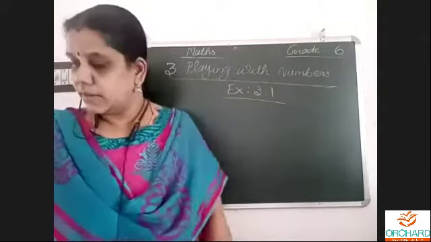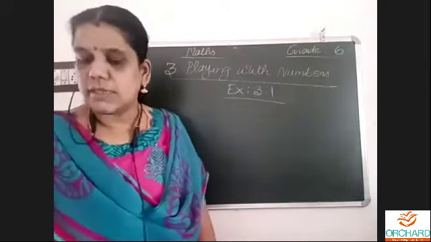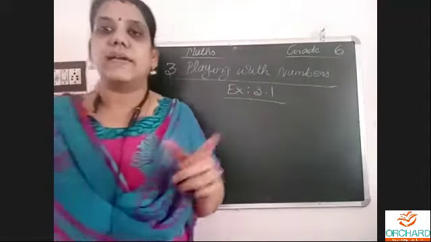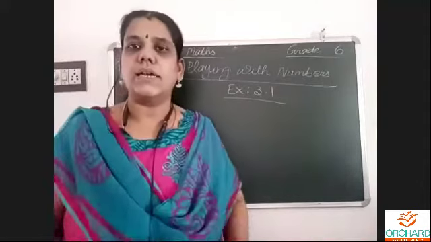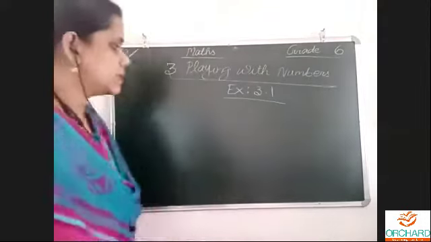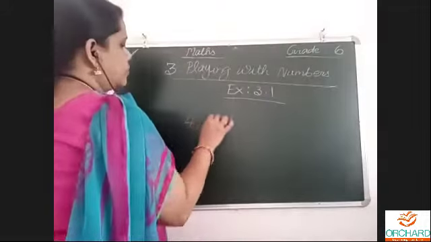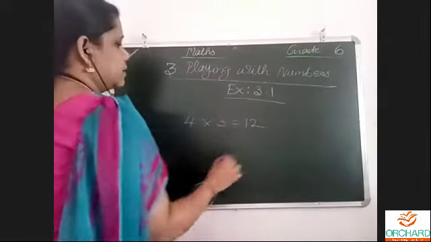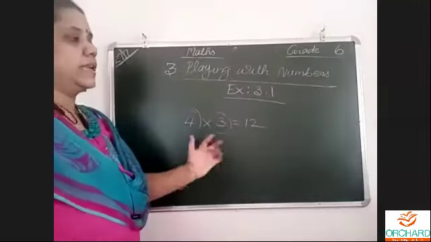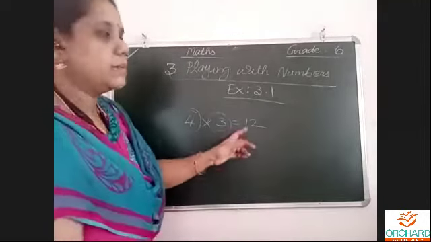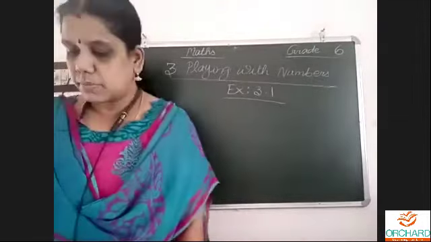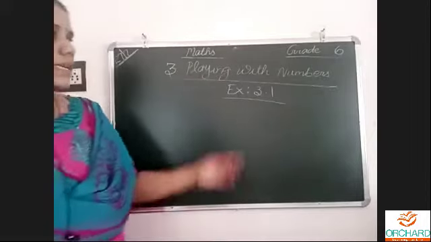So in 3.1, I gave you explanation about factors and multiples. Multiples means tables, and to get the product as the answer, those are known as the multiples. Factors means in which table it comes. For example, 4 3s are 12. These 4 and 3 are known as the factors of 12, where 12 is called a multiple. The product is known as a multiple. All this I already explained, and we completed exercise 3.1.